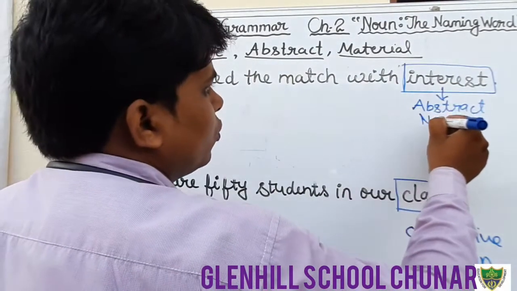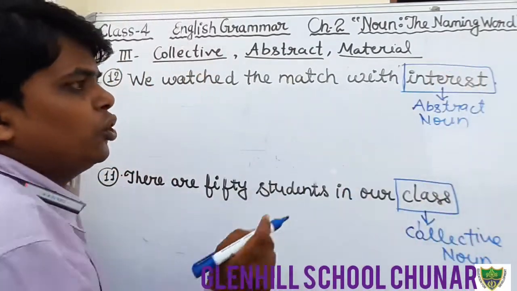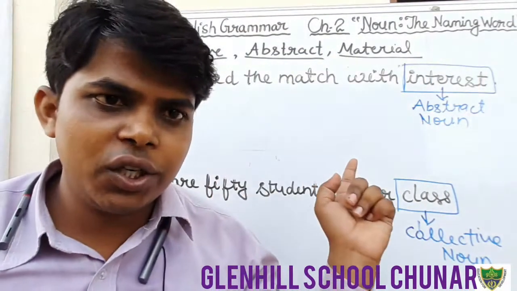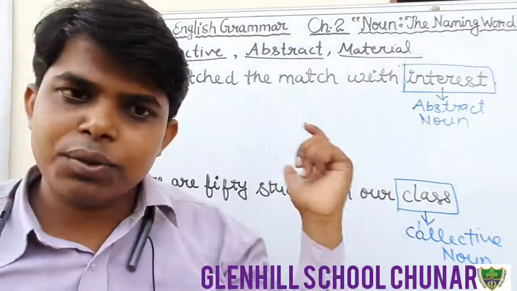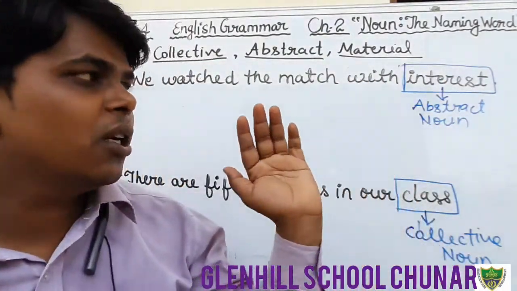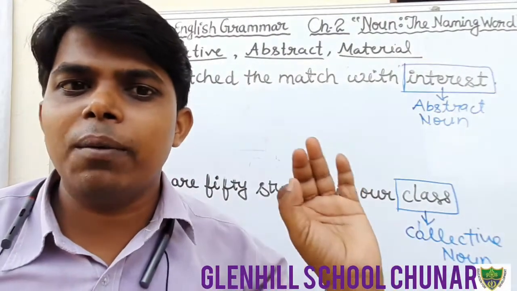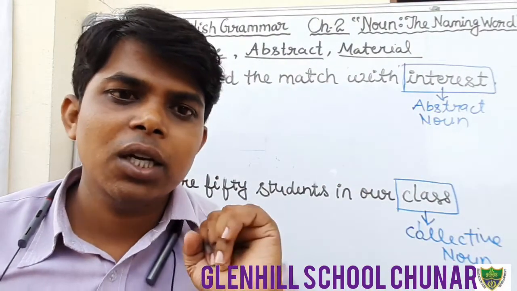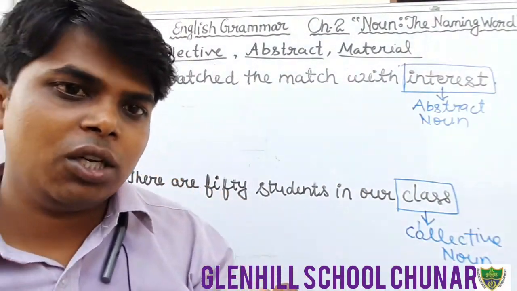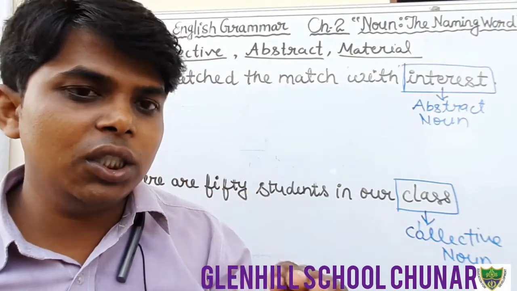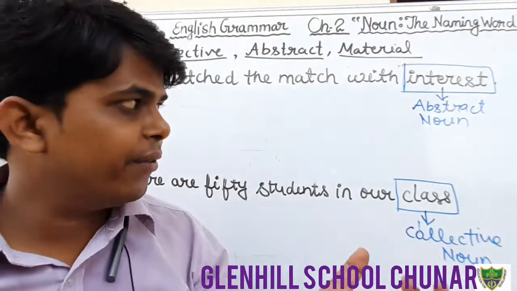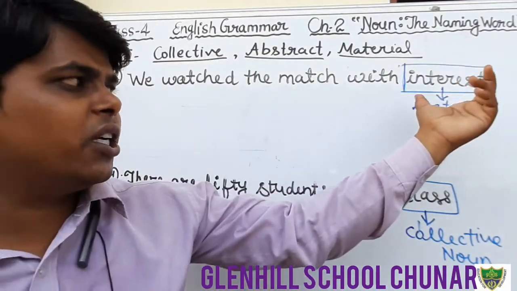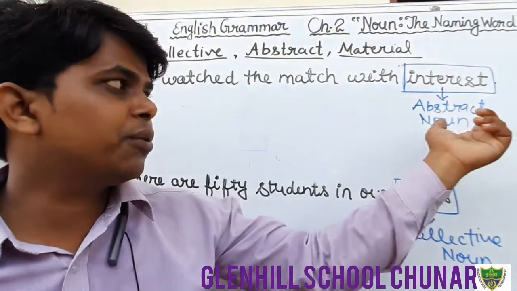Therefore you will circle the word interest, and in front of the sentence you will write the abstract noun. Okay students, I have told you a number of times that we cannot touch or see an abstract noun, we can only feel or realize it, we can only think of it. So interest is an abstract noun.